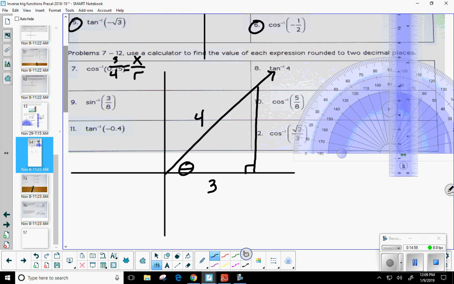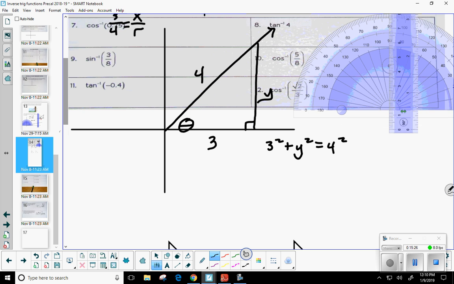Well, now, let's figure out what this one's going to be right here. So that's y I'm looking for. What's the equation I would need to create using the Pythagorean theorem? Okay, so 3 squared plus y squared equals 4 squared. Is everybody okay with that? Okay. So now what's 3 squared?